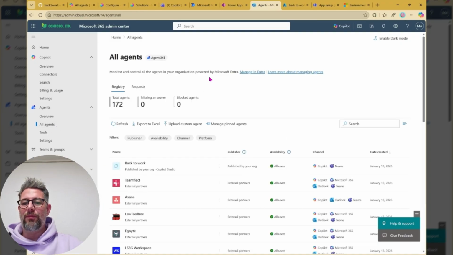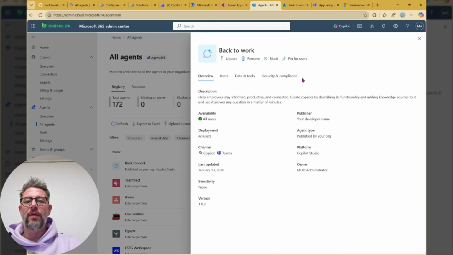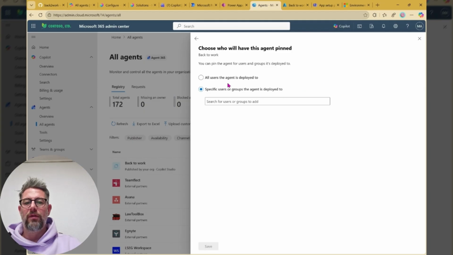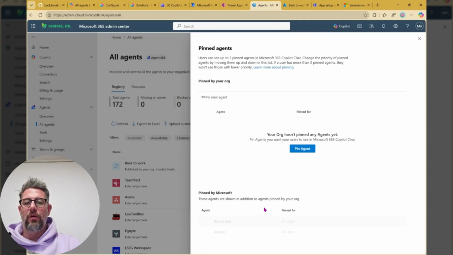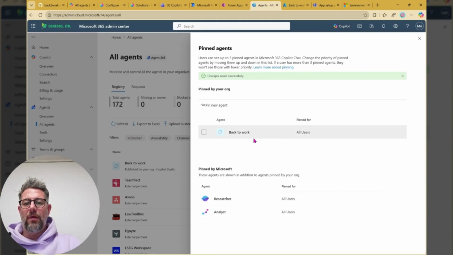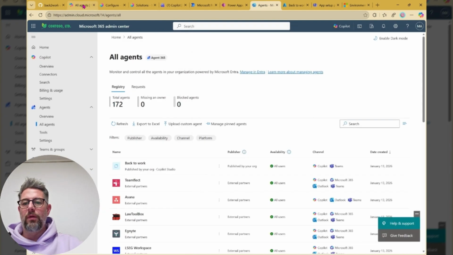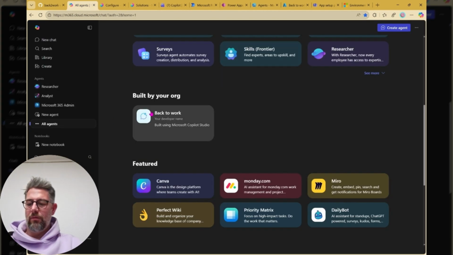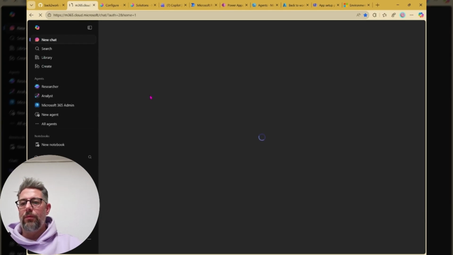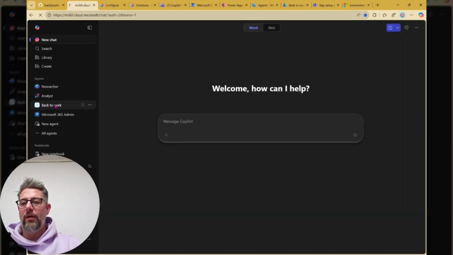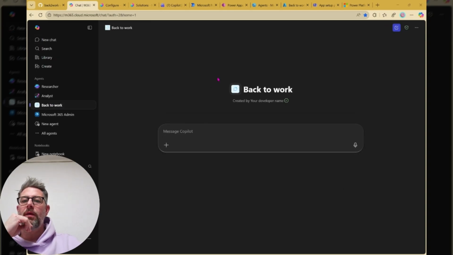So going back to the M365 Admin Center, got back to work in here. And there's one thing we did not do, which is pinning for users. Well, now we say for all the users. And that means that everyone will find it. We just reload in the M365 Copilot app. There it is. Whew. All right, so now we imported it, published it, deployed it, made it accessible, available.